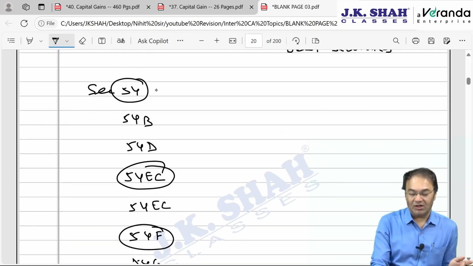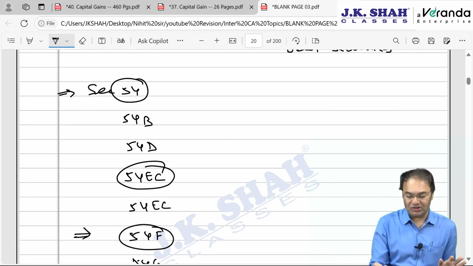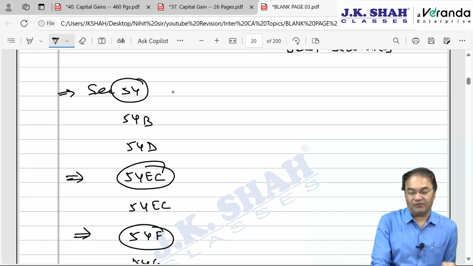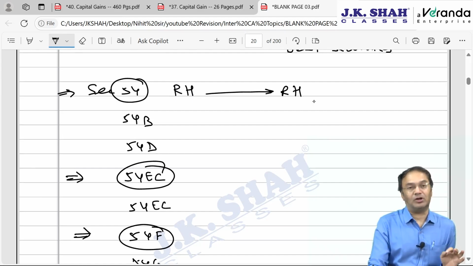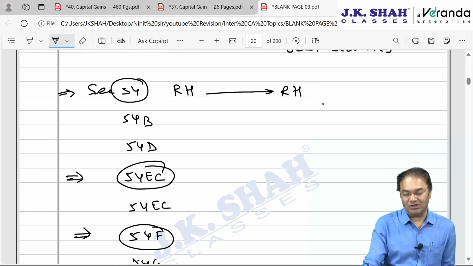This we know pretty well. Section 54 and 54F are only for individuals and HUF, not for others. 54EC is for everyone: individual, HUF, AOP, BOI, company, anybody can claim exemption under section 54EC. Section 54 says you sell a residential house and buy another residential house within a particular time period. What is the time period?